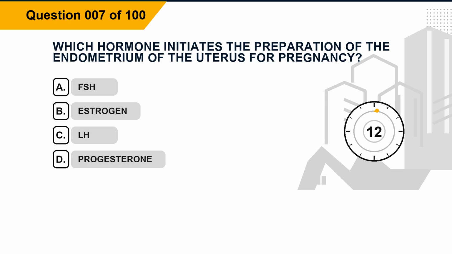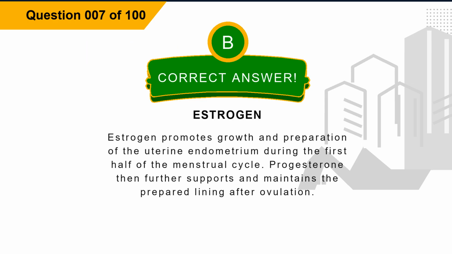Question 7. Which hormone initiates the preparation of the endometrium of the uterus for pregnancy? Option A, FSH. Option B, estrogen. Option C, LH. Option D, progesterone. The correct answer is option B, estrogen. Explanation. Estrogen promotes growth and preparation of the uterine endometrium during the first half of the menstrual cycle. Progesterone then further supports and maintains the prepared lining after ovulation.